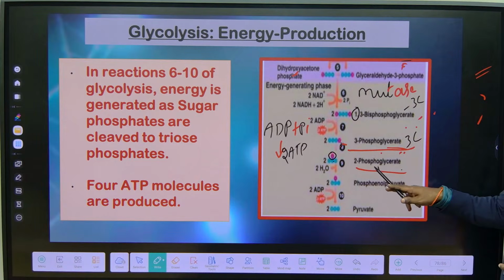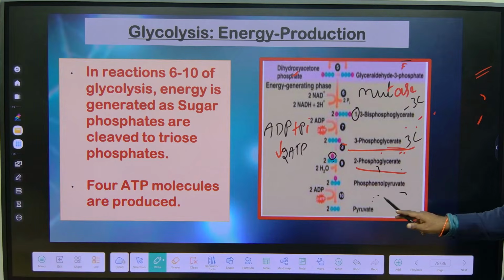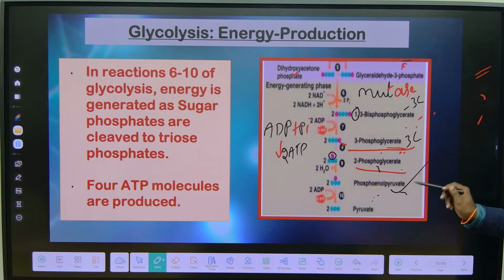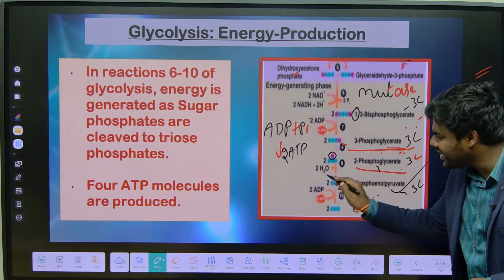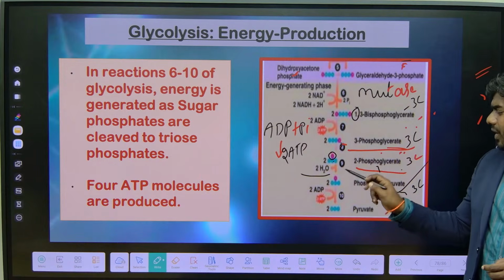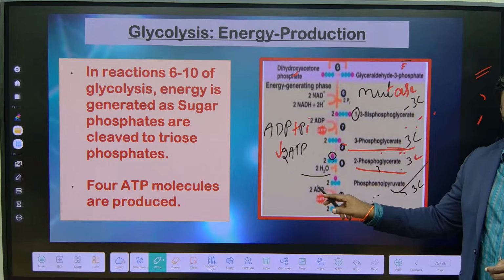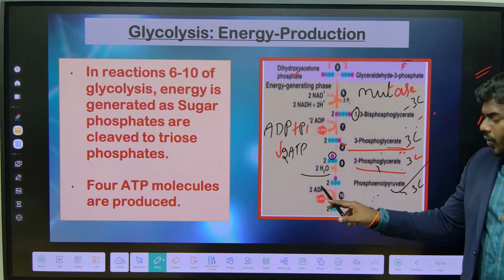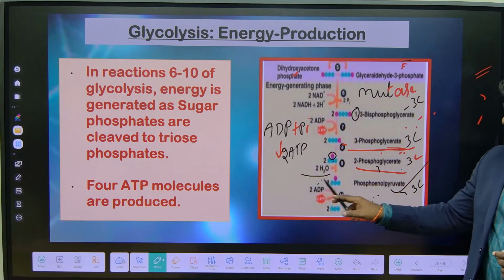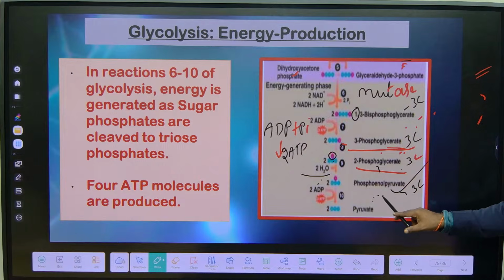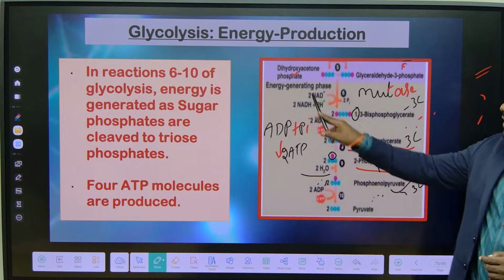Now 2-phosphoglycerate is converted into phosphoenol pyruvate, and 2-phosphoglycerate is 3 carbon. Phosphoenol pyruvate is 3 carbon only. There is no change in the carbon number. But what happened? It is a condensation reaction where there is a loss of a water molecule. How many water in total? 2 molecules of water. Correct na? When 2-phosphoglycerate is converted into phosphoenol pyruvate, 1 water molecule is released.